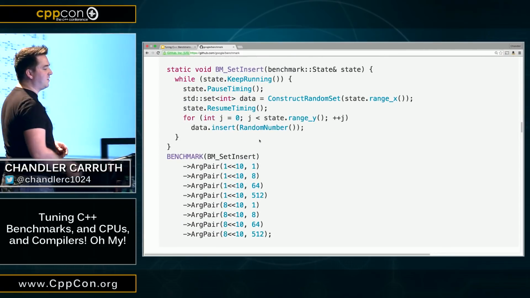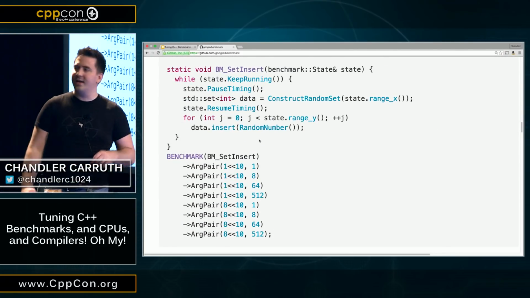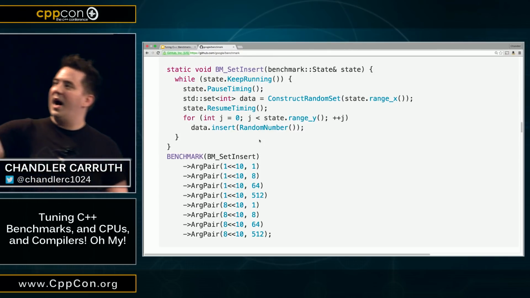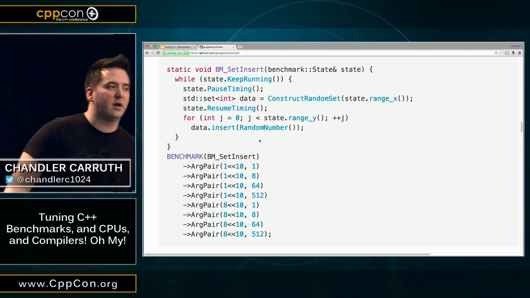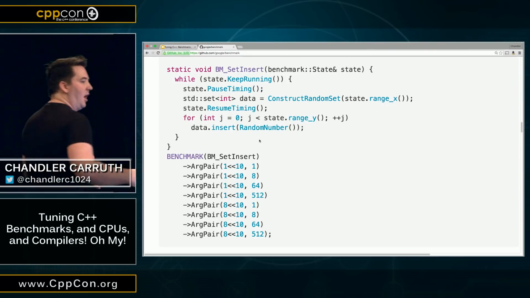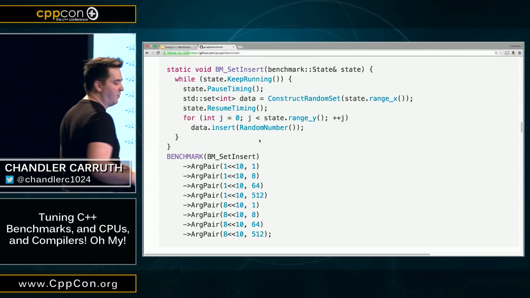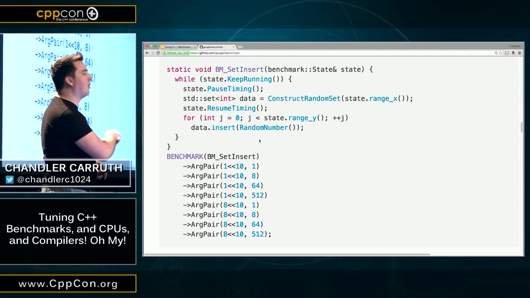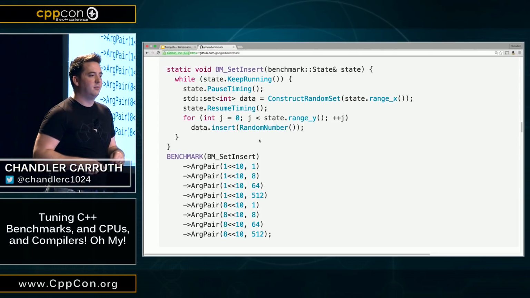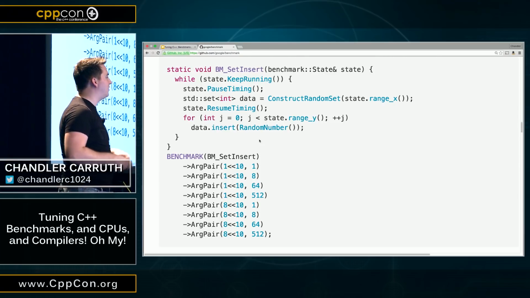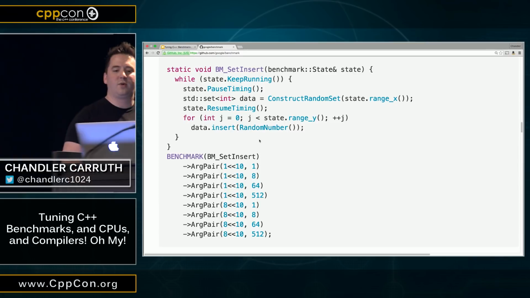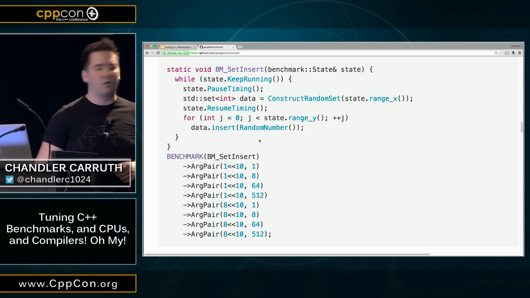All right, now it gets fancier. We got to get at least a little bit fancier, otherwise you won't understand a bunch of the live demo I'm going to do. So here we've got an X, but we also have a Y down here in the state. Okay, so we're actually looking at two different dimensions, and we're analyzing across two different dimensions. And you can see this enormous arg pair list here is walking the two different dimensions independently. Make some sense? I know this is a super fast overview, but you can go and read all the documentation later. I just want to give you enough to understand what I'm doing here.